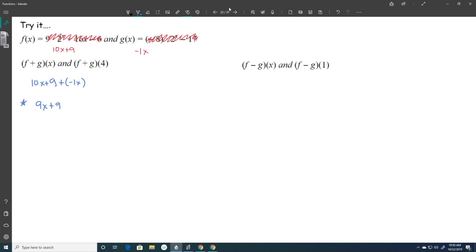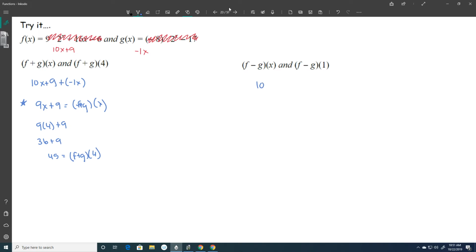That's my first answer. And then I need to plug in 4 for my x value. So 9 times 4 plus 9 becomes 36 plus 9, which becomes 45. So 45 is this part. That's my f plus g of 4. And my 9x plus 9 was just my original function, my f plus g of x. Okay, now let's subtract them.